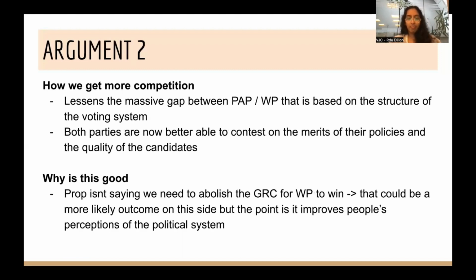So how exactly then do we get more competition between parties, right? And I think this is something that was hinted at earlier. So this is taking it to a wider scale level. The first argument relates more to candidates within parties. This is in the system in general. So first, obviously, as explained earlier, is that it lessens the massive gap between the parties that is based on the structure of the voting system. Both parties can now better contest on the merits of their policies and the quality of their candidates, rather than how best they are able to spread out their candidates.